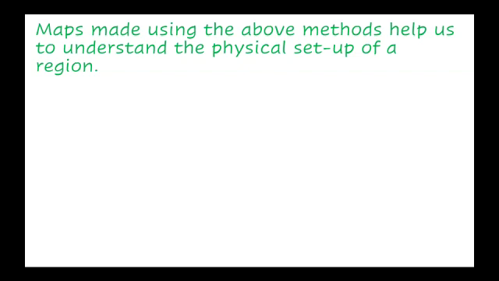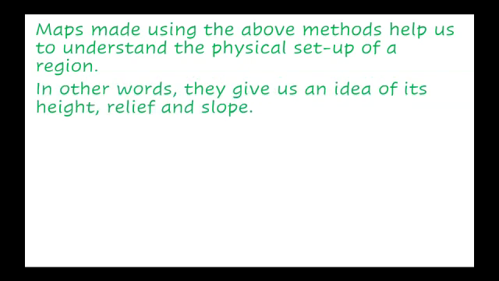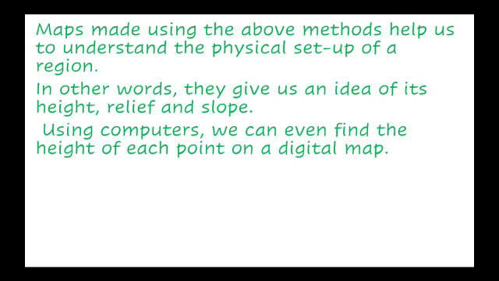Maps made using the above method help us to understand the physical setup of a region. In other words, they give us an idea of its height, relief and slope. Using a computer, we can even find the height of each point on a digital map.